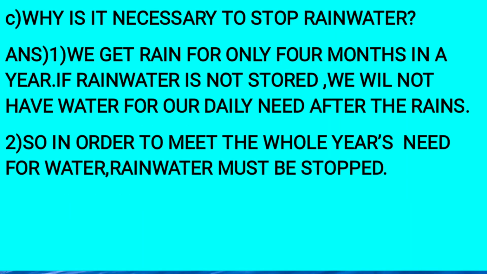Next question. Why is it necessary to stop rainwater? Answer in points. Point number 1. We get rain for only 4 months in a year. If rainwater is not stored, we will not have water for our daily need after the rains. Point number 2. So, in order to meet the whole year's need for water, rainwater must be stopped.